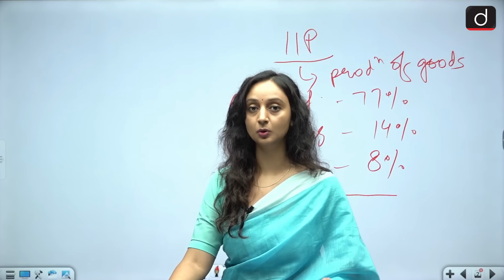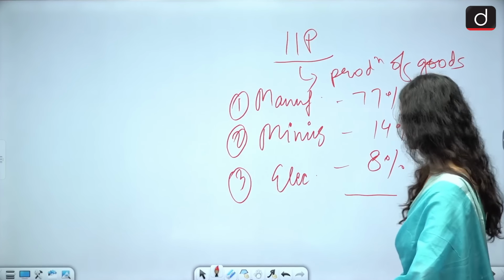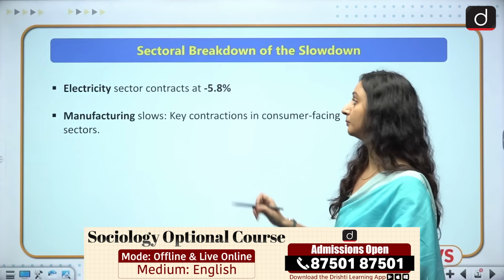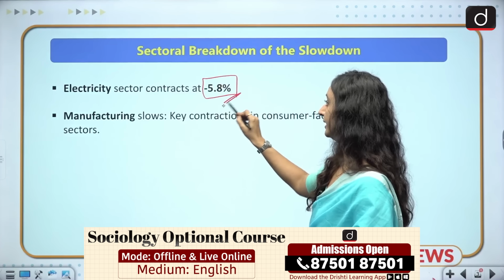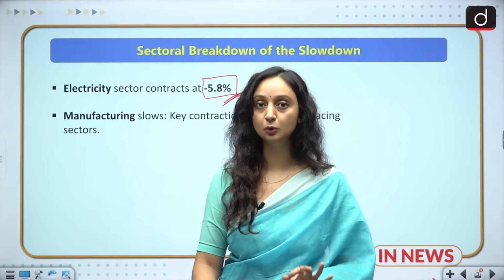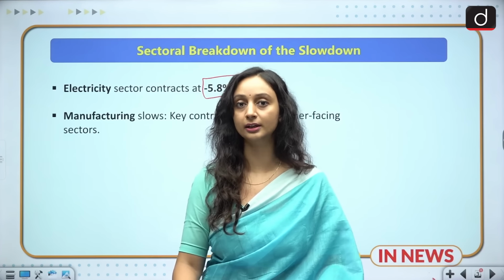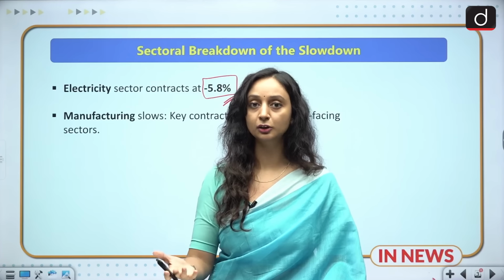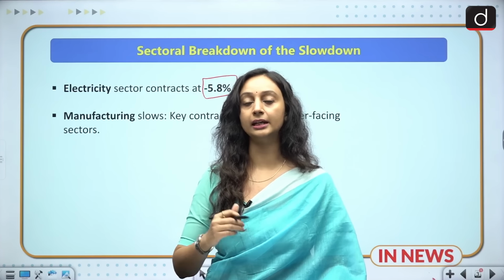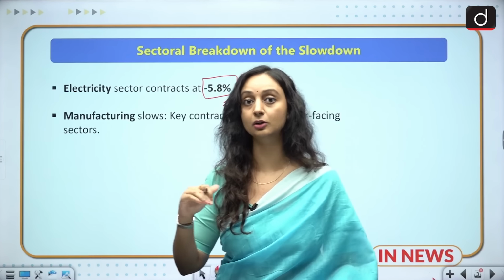And this year's data has told us that industrial production is suffering a lot. Let us see which sectors are the most hit. So the electricity sector contracted at minus 5.8%. One of the possible reasons for this contraction in May could be an unusually cool May. For example, there was an early onset of monsoon, so people might not have invested a lot in electrical appliances like ACs and coolers, so that could also be a reason that the electricity sector saw a reduction. In fact, industrial consumption also reduced, and that is also a reason that electricity consumption went low.